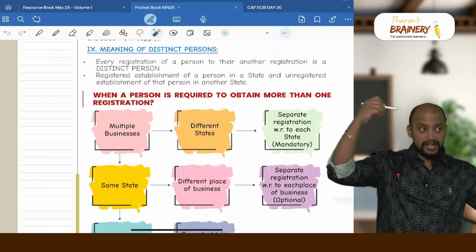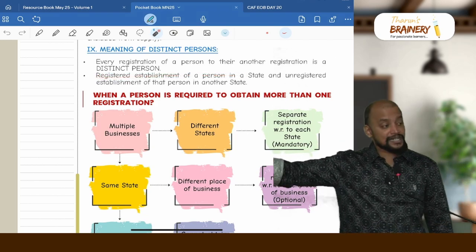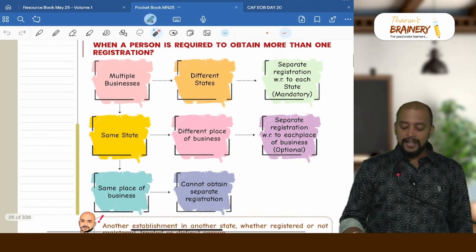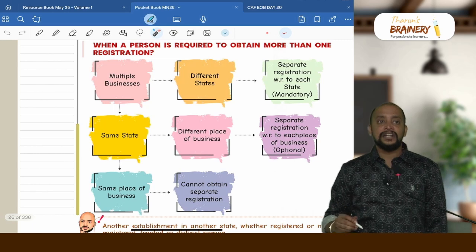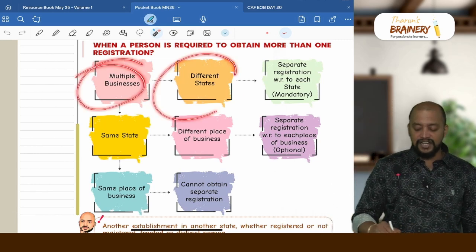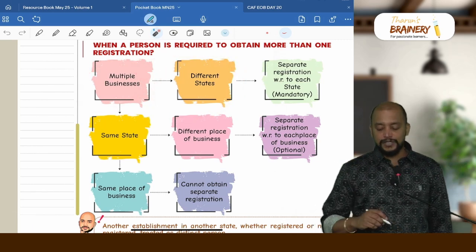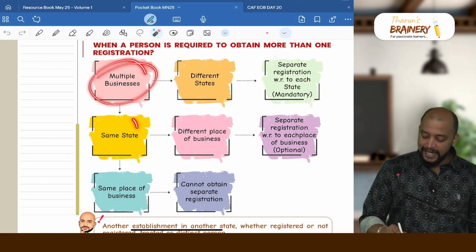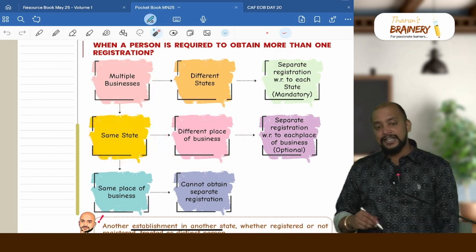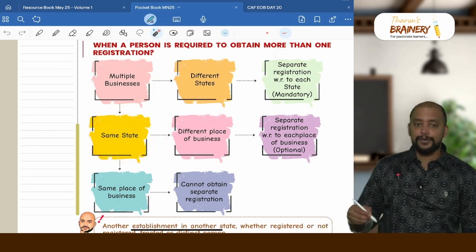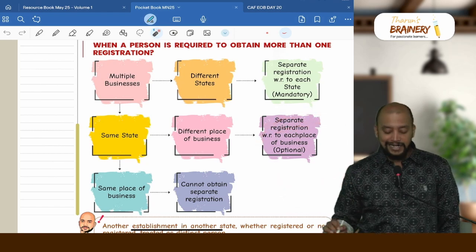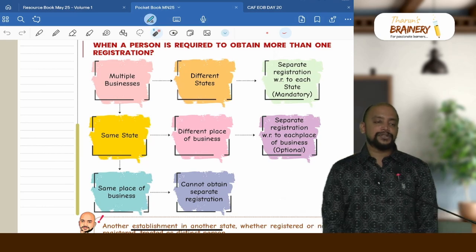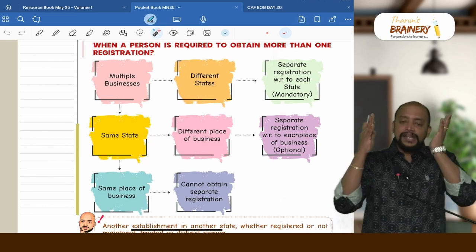A registered establishment of a person in one state and an unregistered establishment of that person in another state is also a distinct person. When a person is doing business in multiple states, they need to get separate registration with respect to each state; that is mandatory. When they are doing multiple businesses in the same state but at different places of business, separate registration for each place of business is optional, not mandatory. When they are doing multiple businesses in the same state and same place of business, they cannot obtain separate registration; only a single registration, because the place is the same.